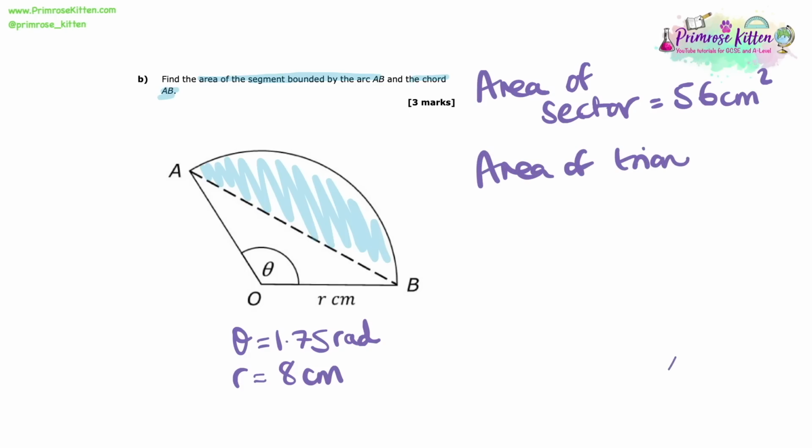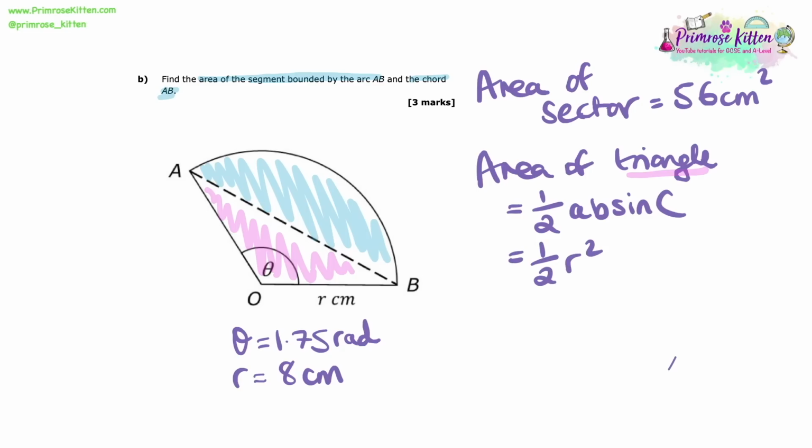So what we do need to calculate is the area of a triangle. Now because this isn't a right angle, we're going to use the equation a half ab sine C, which in this case, because the two sides either side of the angle are R and the angle's theta, it's going to be rewritten as a half R squared sine theta. So now we've got that equation, we can start making some substitutions. The area of that triangle is going to equal a half times by 8 squared times by sine 1.75.